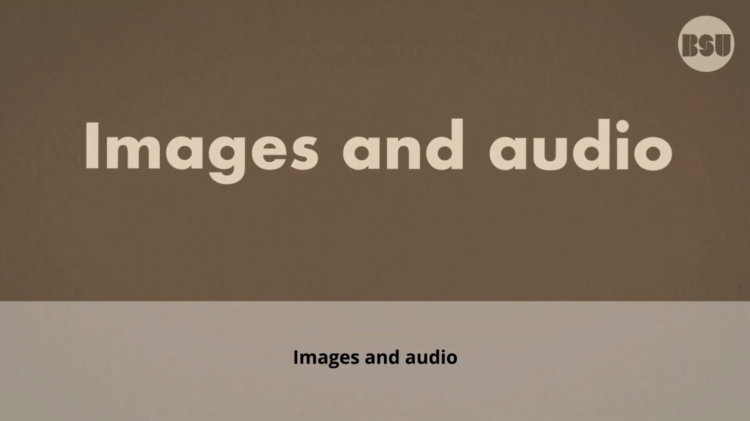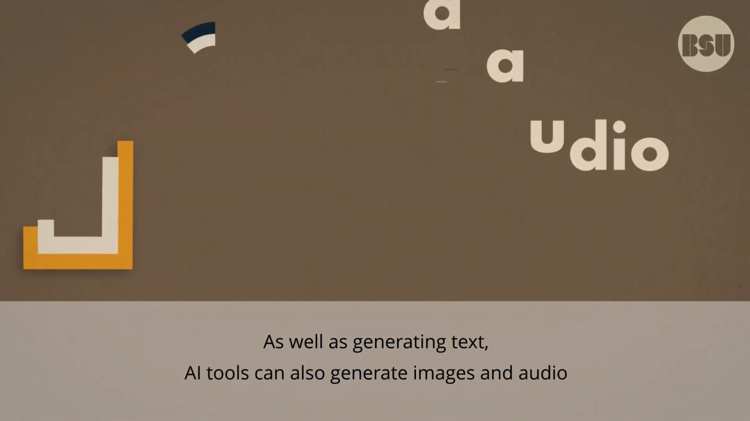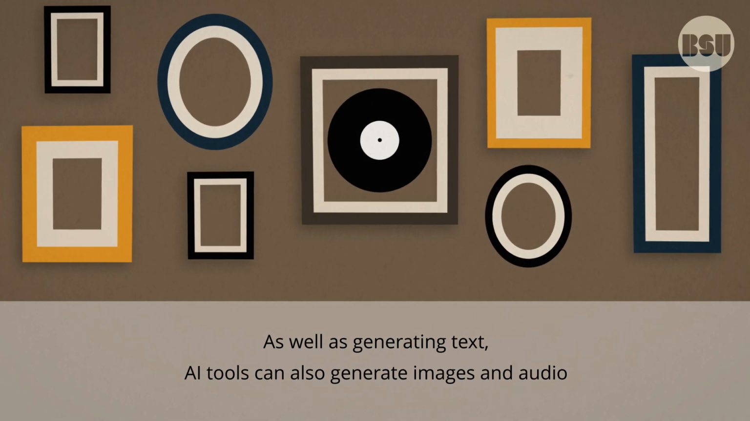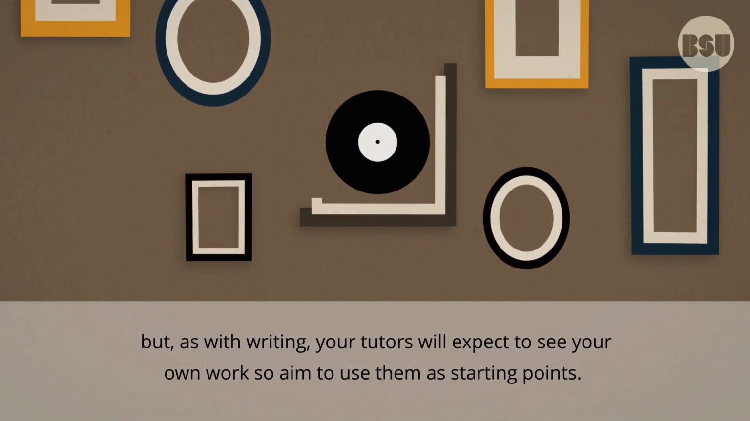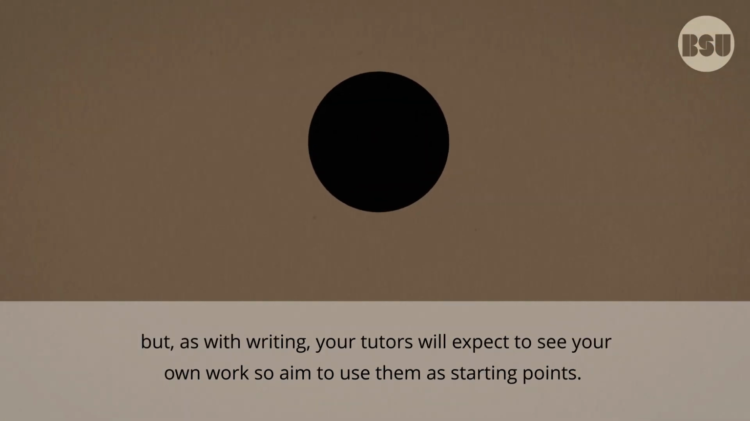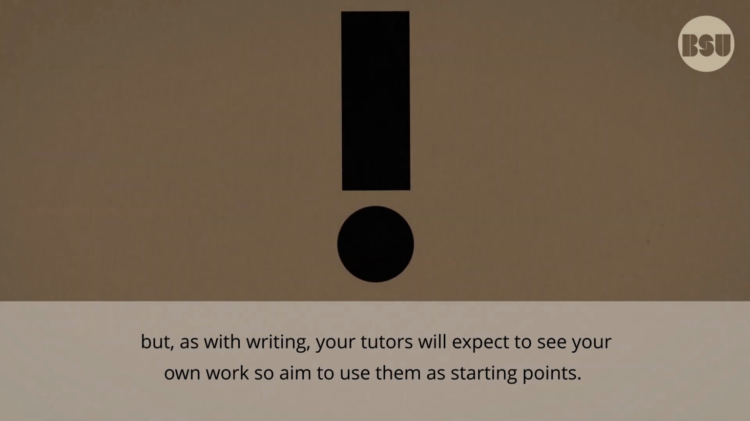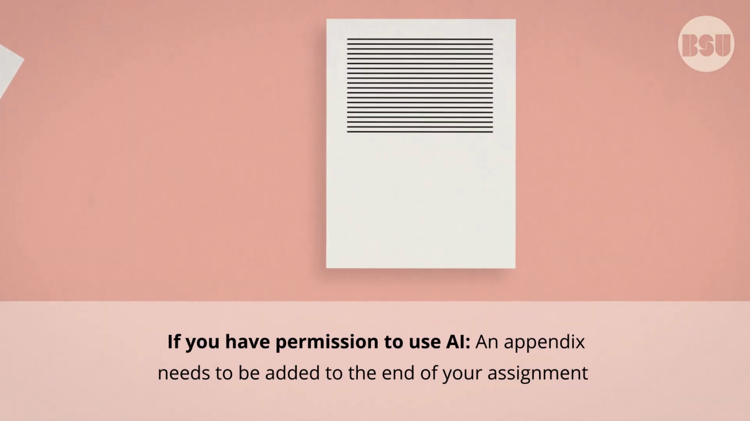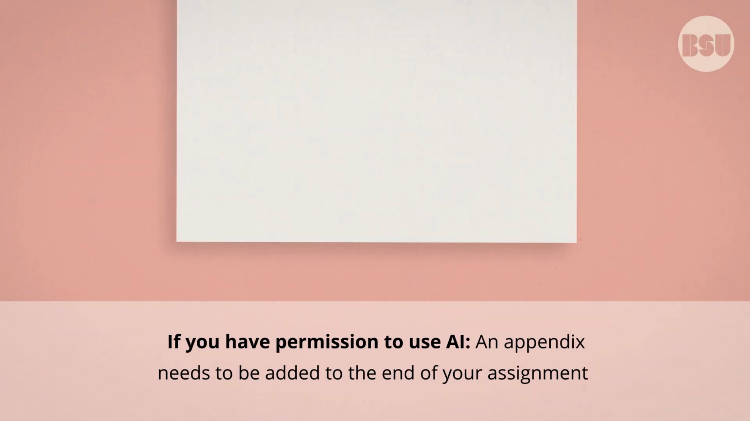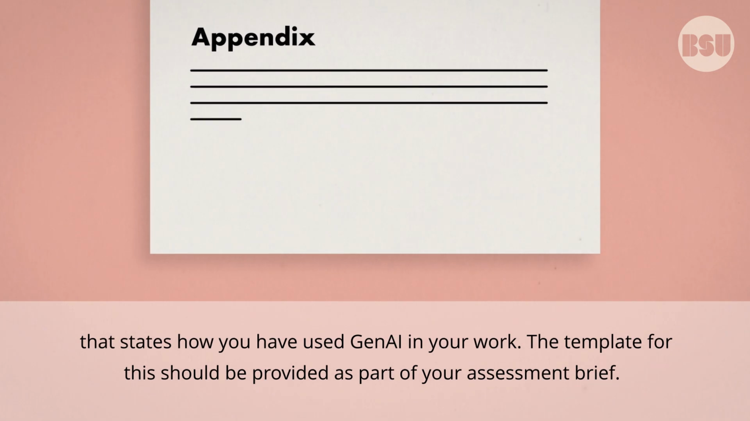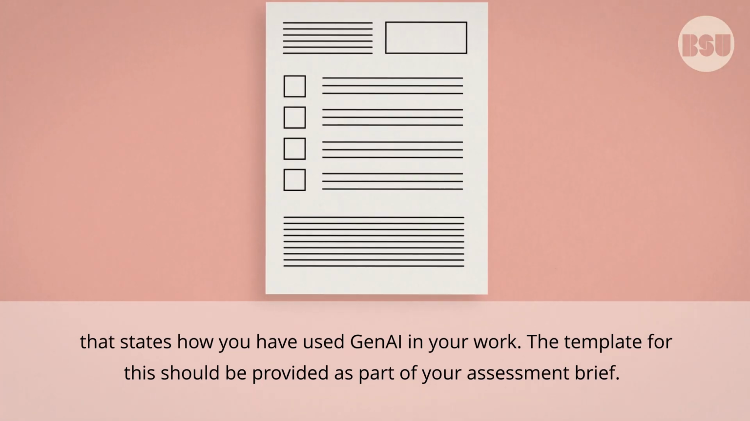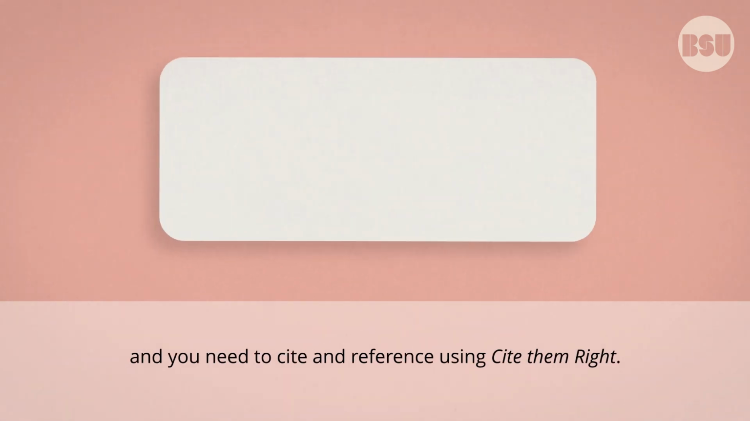Images and audio. As well as generating text, AI tools can also generate images and audio. But, as with writing, your tutors will expect to see your own work, so aim to use them as starting points. If you have permission to use AI, an appendix needs to be added to the end of your assignment that states how you have used GenAI in your work. The template for this should be provided as part of your assessment brief, and you need to cite and reference